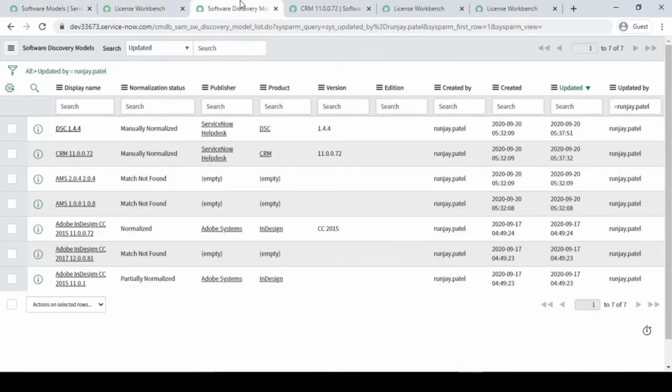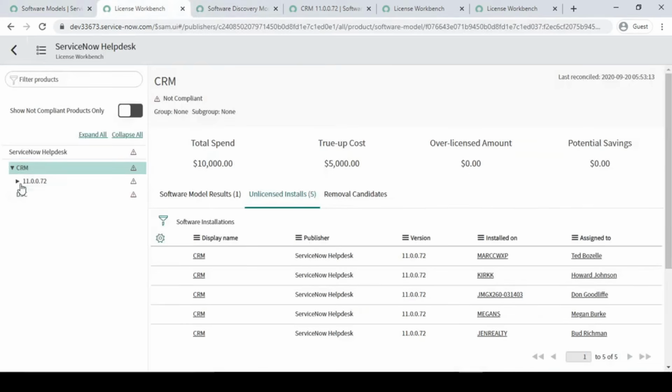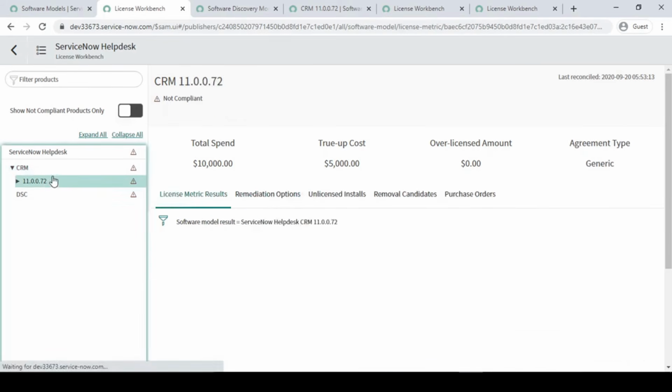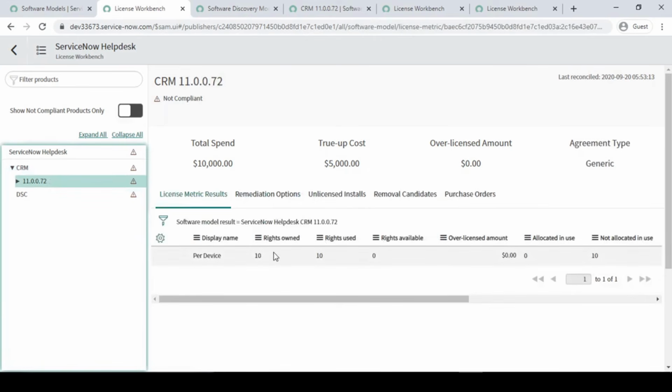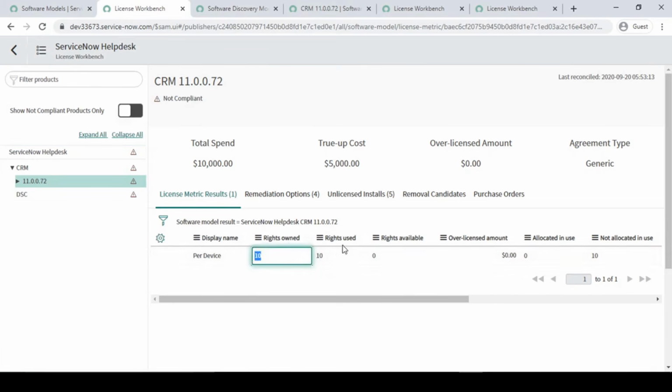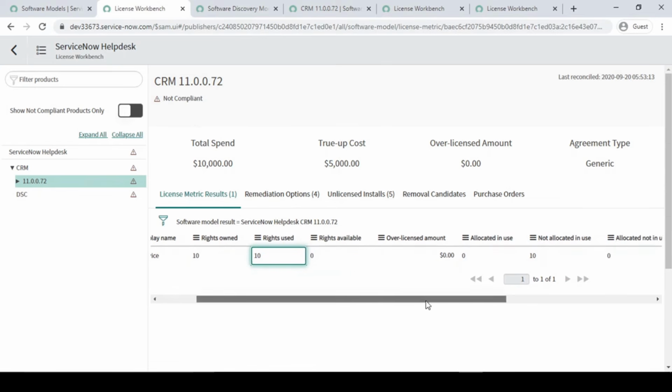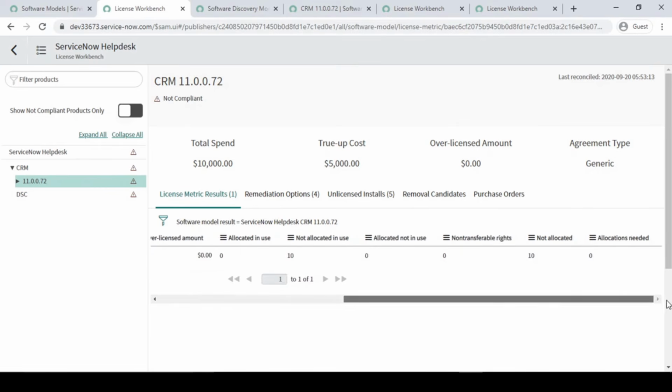After running that reconciliation, if you can see it over here under the CRM, we have 5 unlicensed because we have purchased only 10 licenses. So let me go over here. It is saying 10 owned, 10 used. We have used the 10, so now we have available as 0. Allocation is there over here.